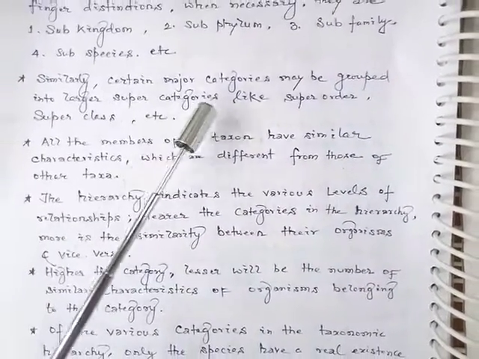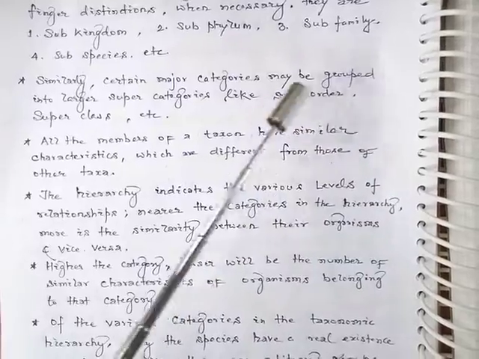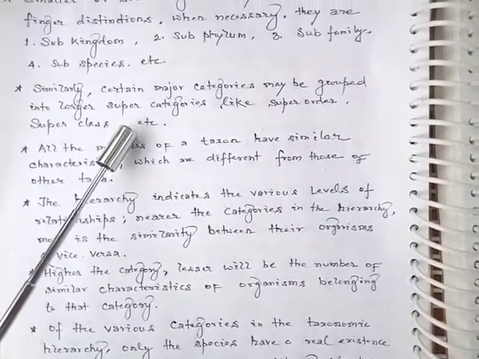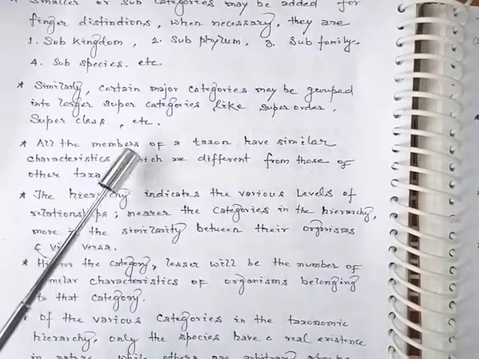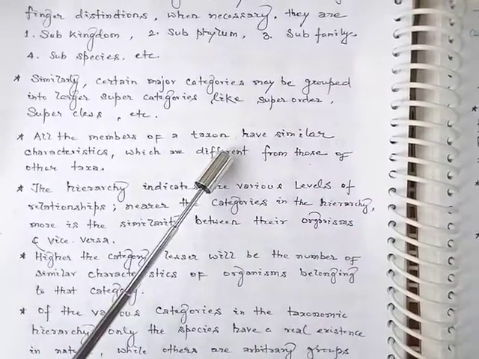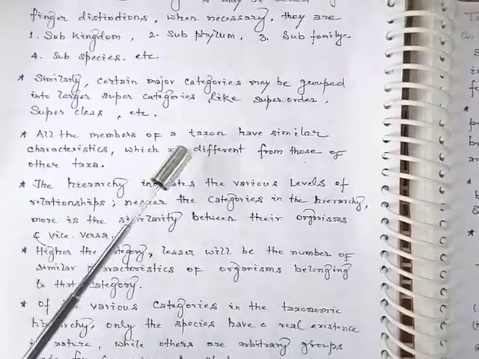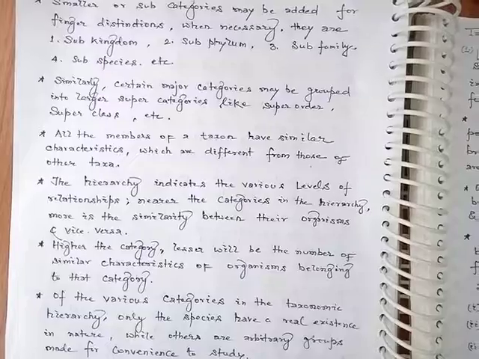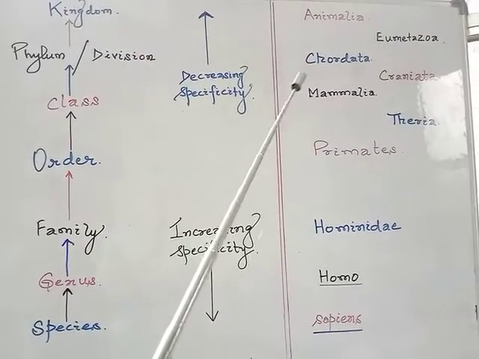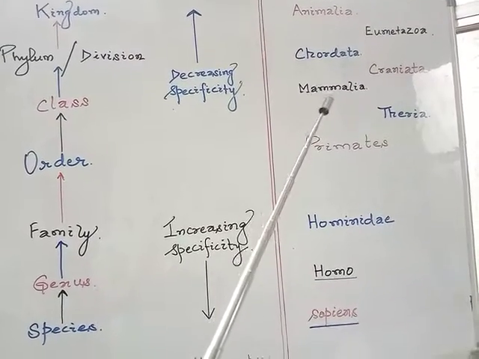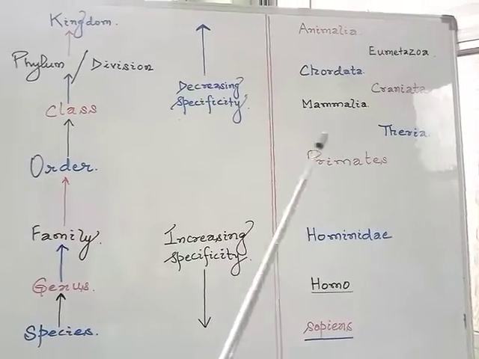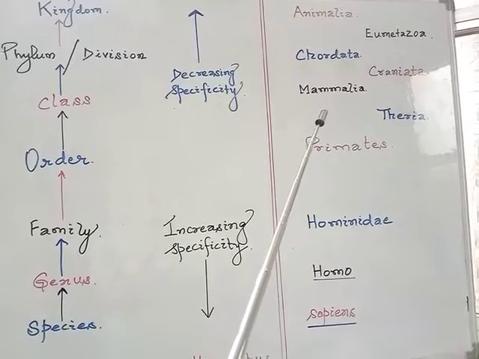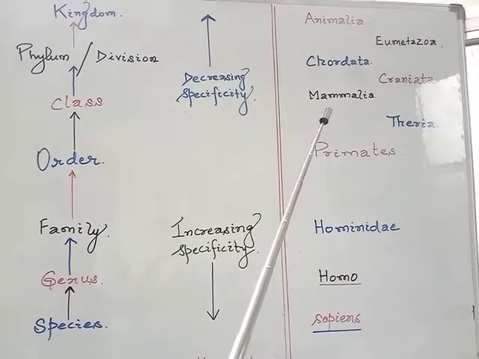So similarly, certain major categories may be grouped into larger super categories like superorder, superclass, etc. All the members of a taxon have similar characteristics which are different from those of other taxa. So to say, if you are talking about cats and dogs, they belong to the class Mammalia. They are showing so many similar features with respect to each other.